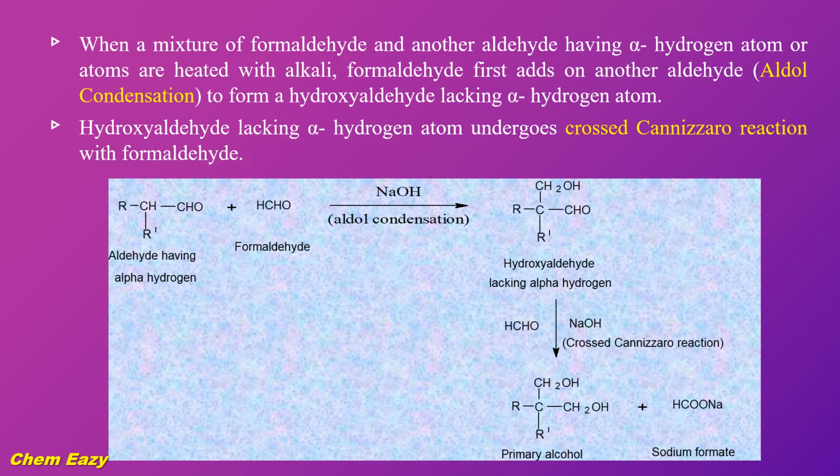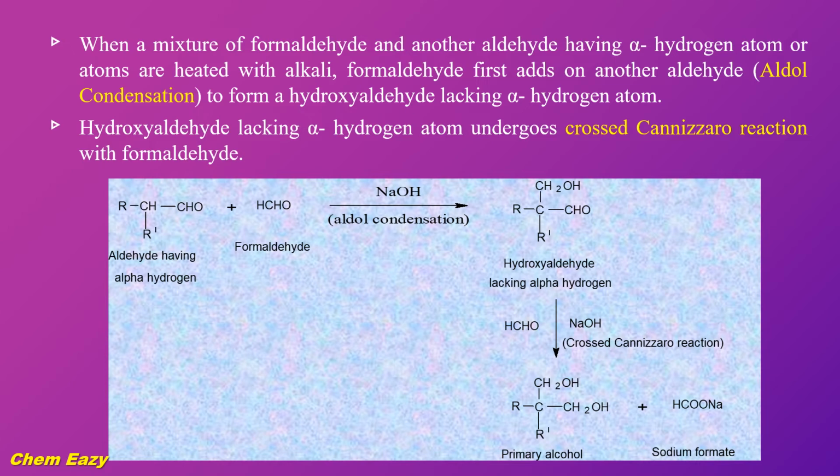Generally, aldehydes lacking alpha hydrogen atoms undergo Cannizzaro reaction. Suppose a mixture of formaldehyde and another aldehyde having alpha hydrogen atom is heated with alkali. Formaldehyde first adds on another molecule of aldehyde. It means it undergoes aldol condensation first to form a hydroxyaldehyde lacking alpha hydrogen atom.